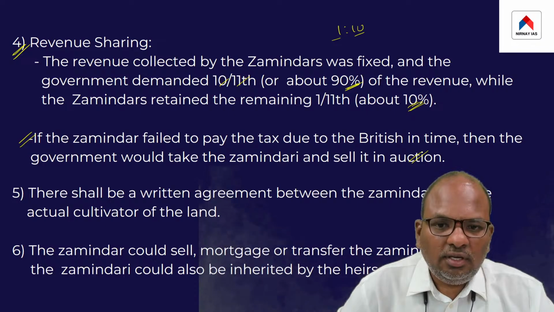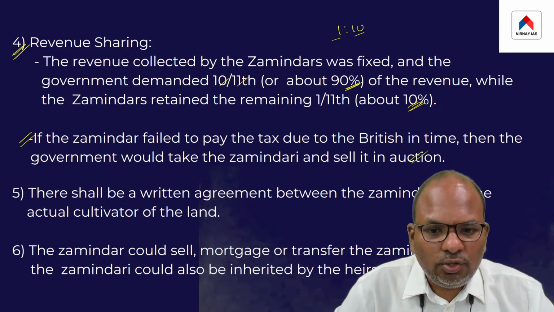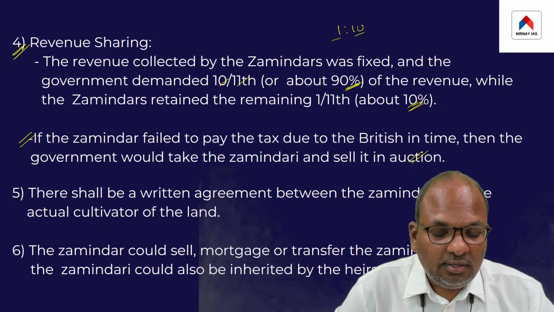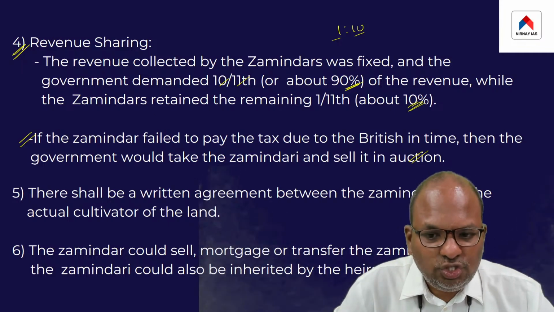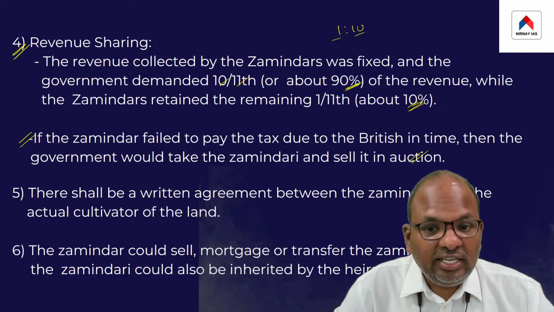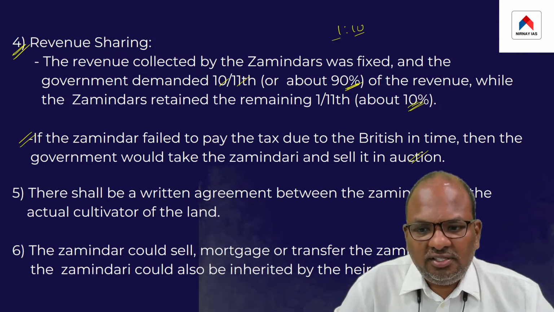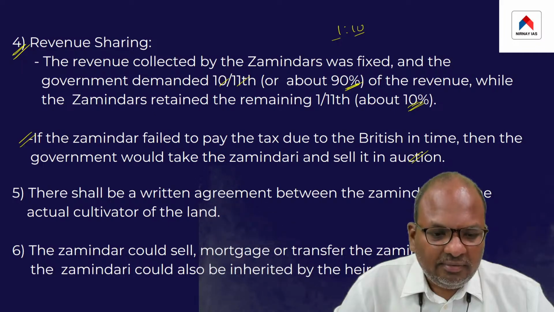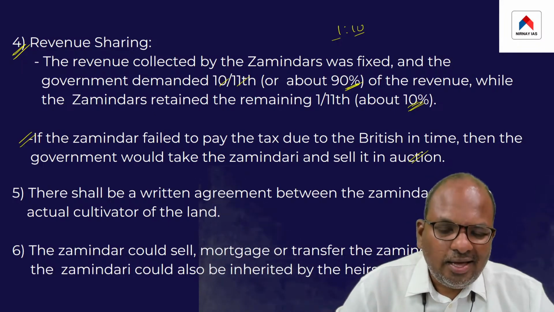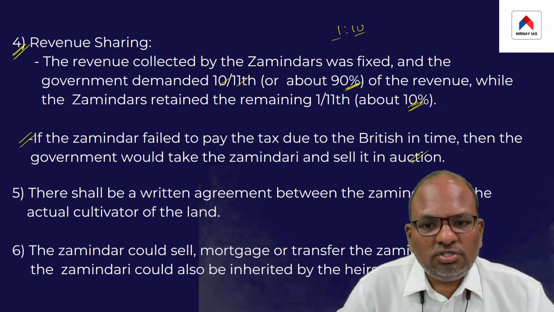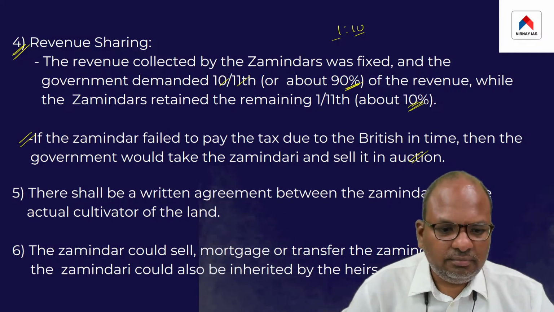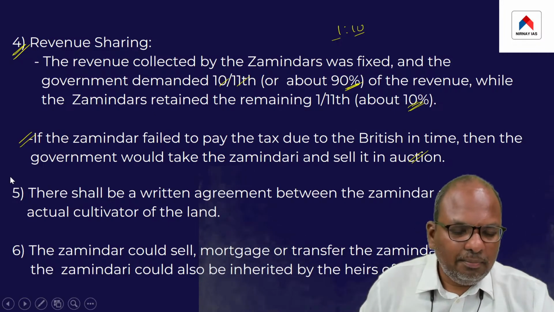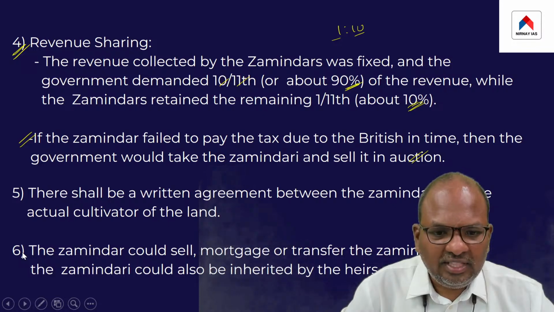In case the zamindar failed to pay the tax due to the British in time, then the government would have the right to take over the zamindari and sell the same in auction to some other zamindar. This right was given to the British. That was another important feature of the zamindari system.